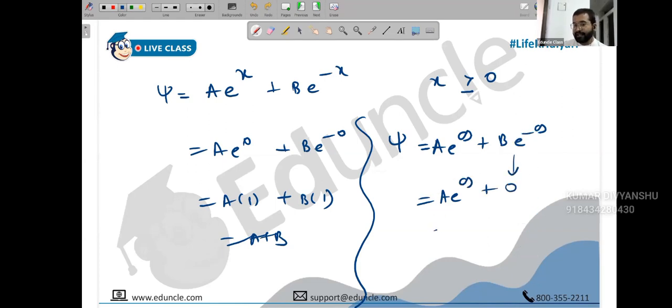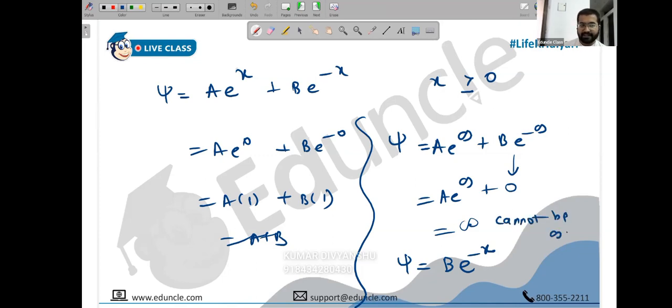Wave function becoming 0 is not a problem. This term will become 0. But here, this thing is making it infinity. Because this is making it infinity, it cannot exist. Wave function must be finite. And because it cannot exist, the value of a must be 0. So what will be your wave function? The wave function will be just b e raised to minus x. We have done this, but we are recalling this. It cannot be infinite. It means this term cannot exist. I hope you recall this and I hope you understood this.